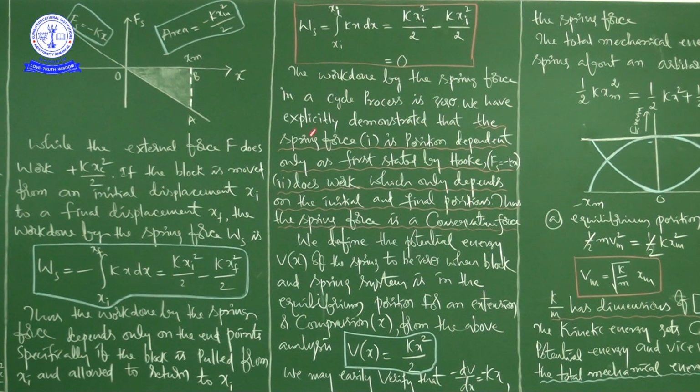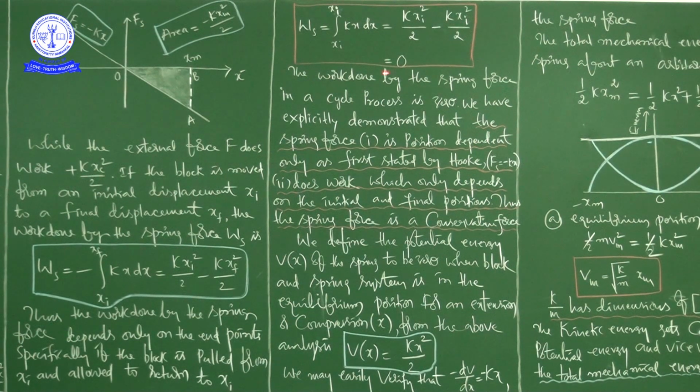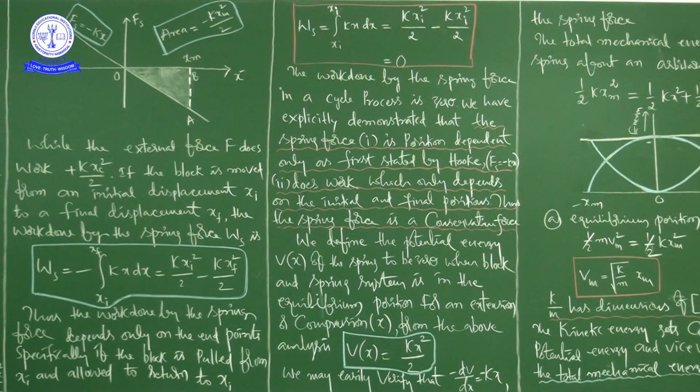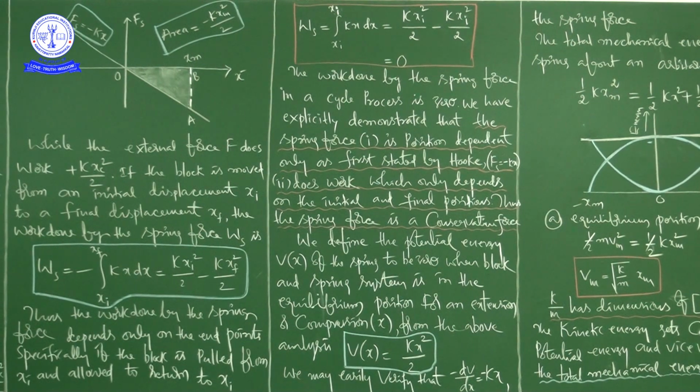So Ws is equal to integration xi to xi kx dx. So automatically it is k xi square by 2 minus k xi square by 2. So both are the same terms, that's why the resultant will be 0. So the work done by the spring force in a cycle process is 0.